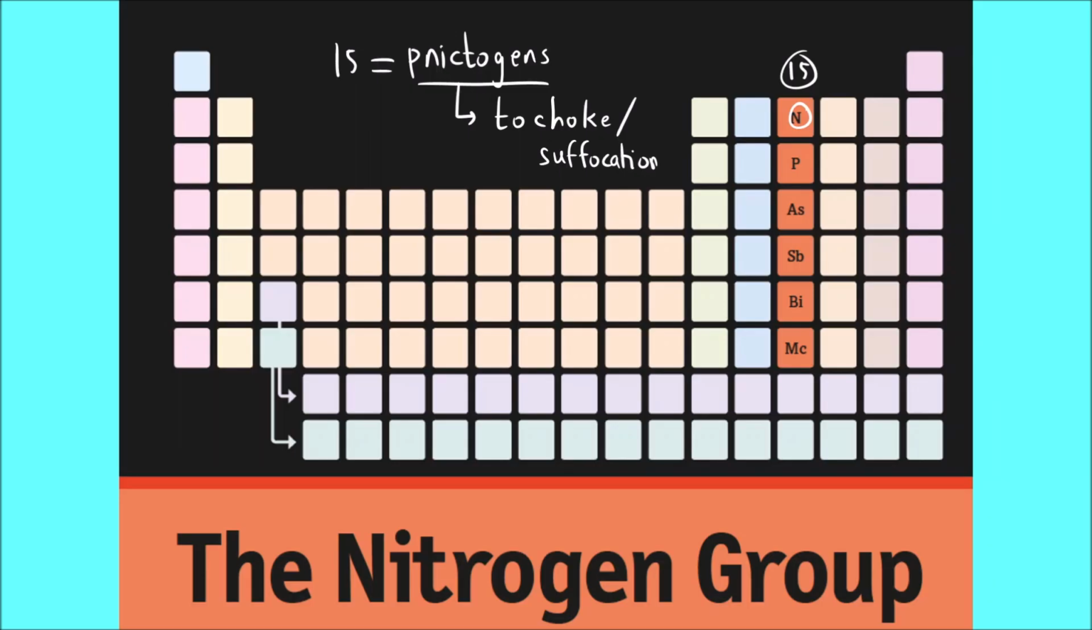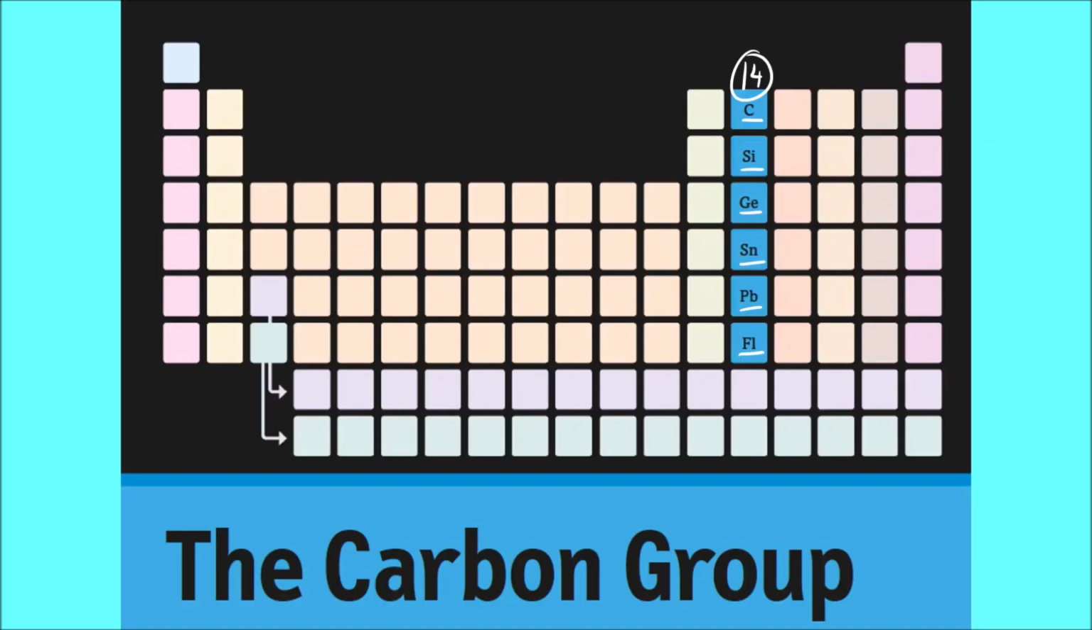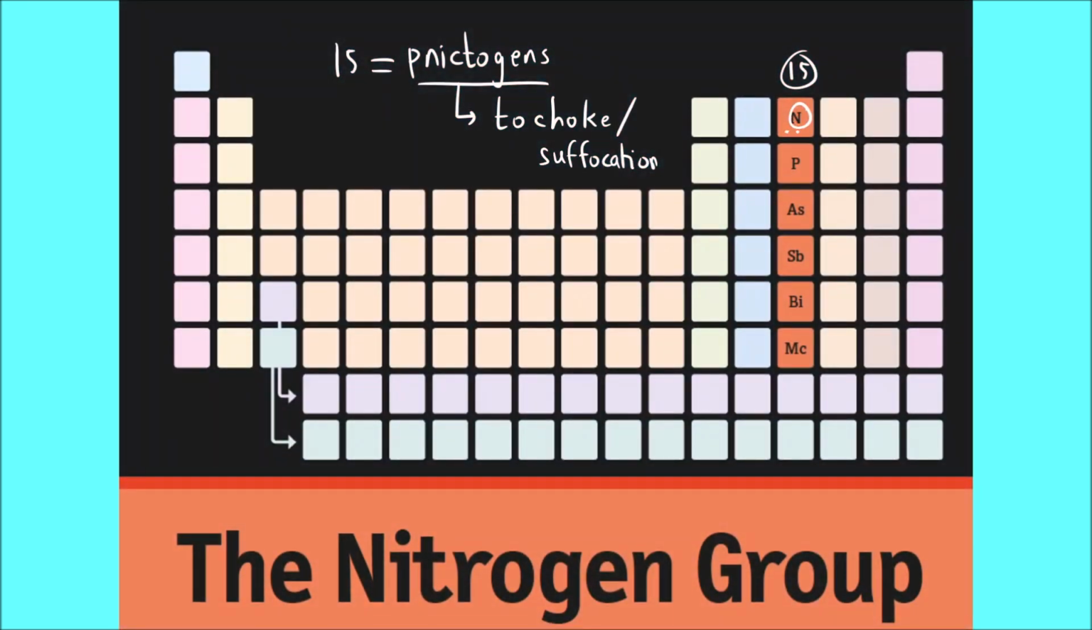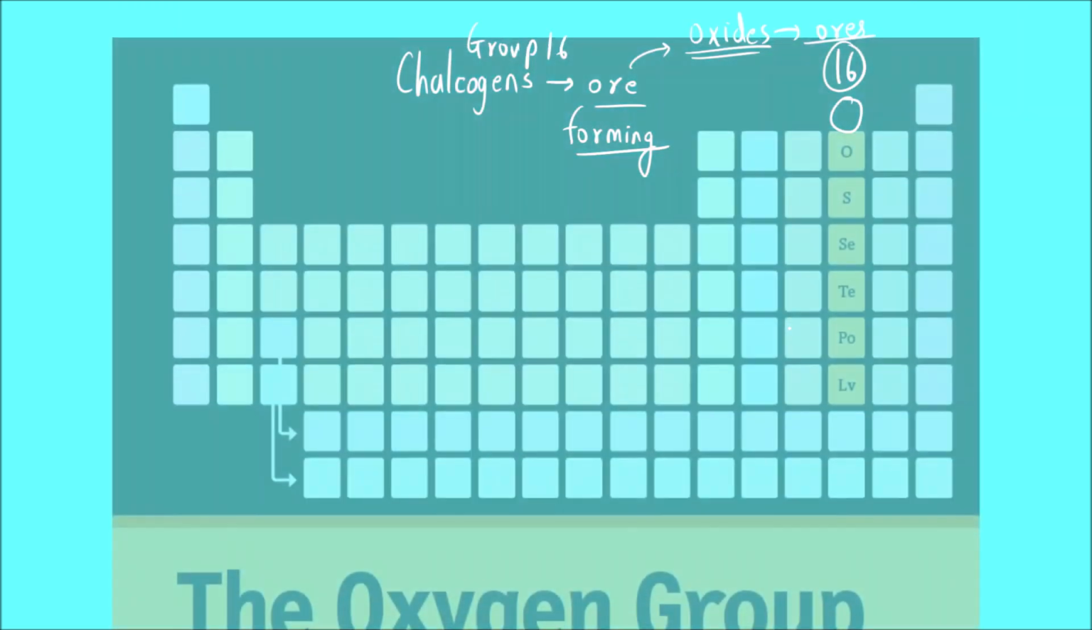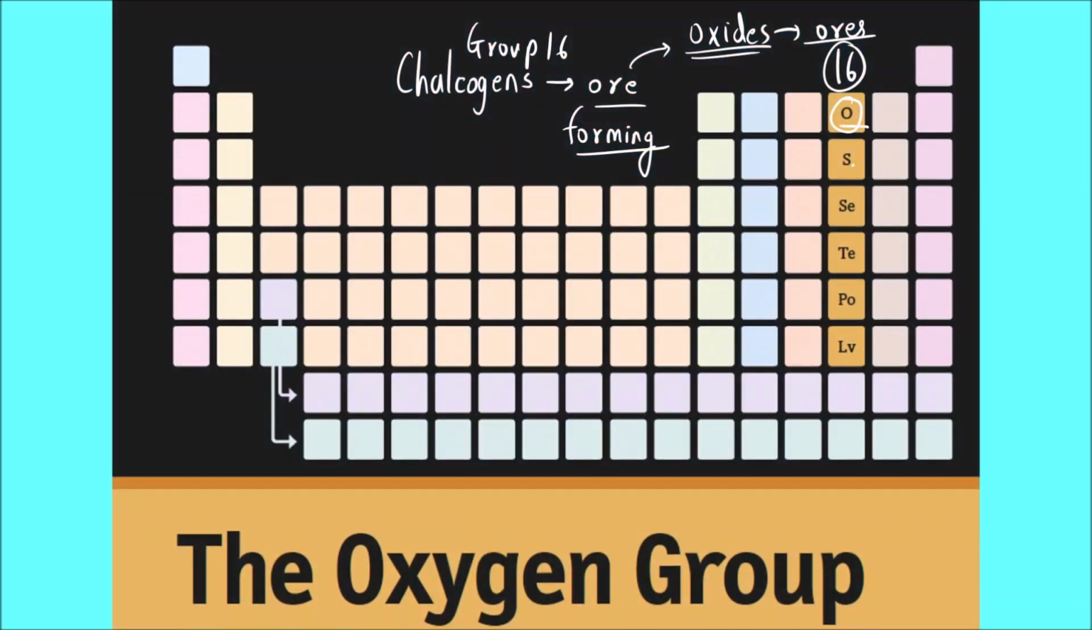And we didn't say the names of these. The group 15 elements: nitrogen, phosphorus, arsenic, antimony, bismuth, and moscovium. Group 16 elements are oxygen, sulfur, selenium, tellurium, polonium, livermorium.